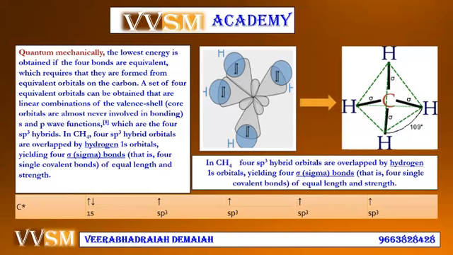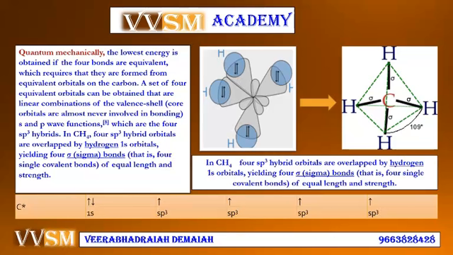A set of 4 equivalent orbitals can be obtained that are linear combinations of the valence shell s and p wave functions, which are the 4 sp3 hybrids.